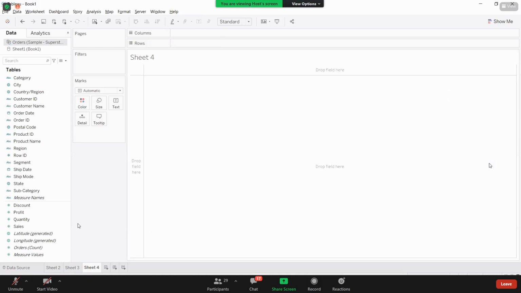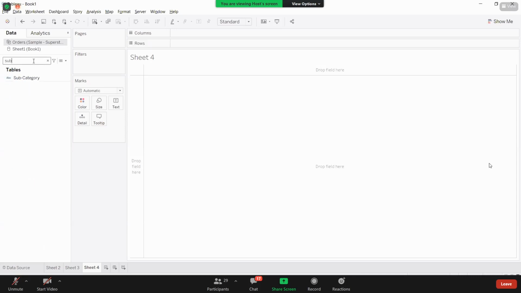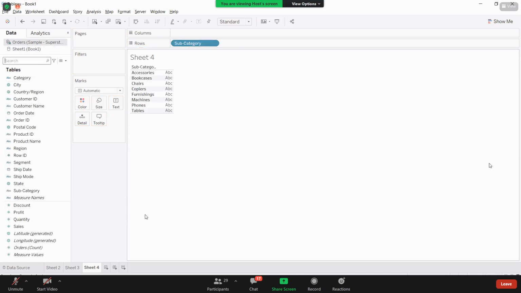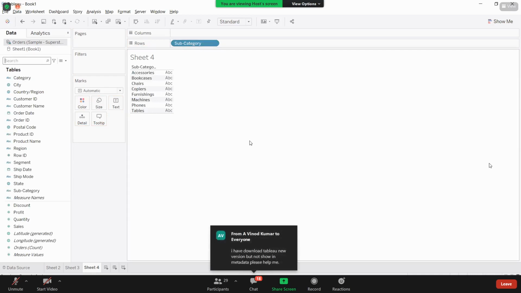Now for this requirement, I have my dimension subcategory. If you are unable to find your dimension, since we have fewer dimensions here you can locate it easily. But in real time, if you have more columns, use this search and get your dimension here. Okay, now just clear this. These are the subcategories I have.